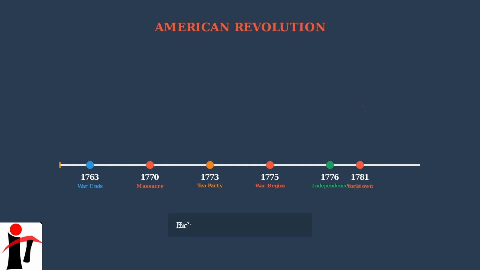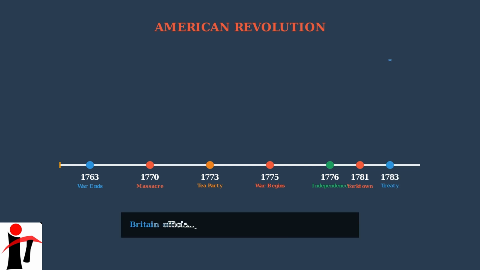October 19, 1781, marks the beginning of the end for British hopes in America. At Yorktown, Virginia, American forces led by George Washington, combined with French naval and land support, trap British General Cornwallis and his army. After a weeks-long siege, Cornwallis surrenders over 7,000 British soldiers. This decisive victory convinces Britain that the war is too costly to continue.